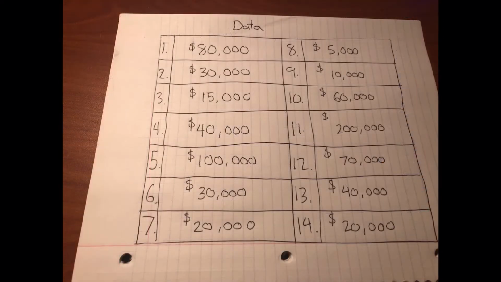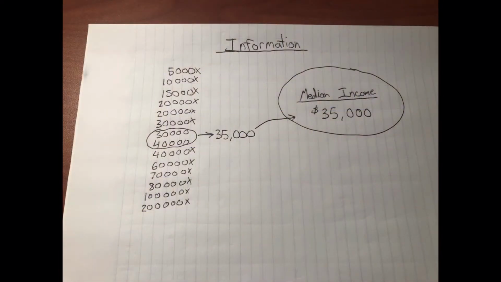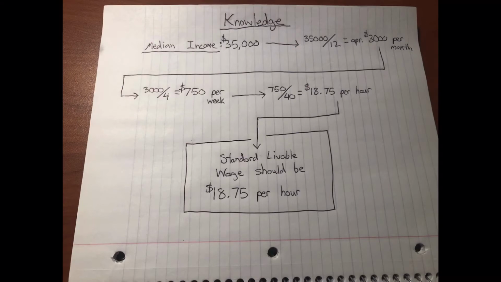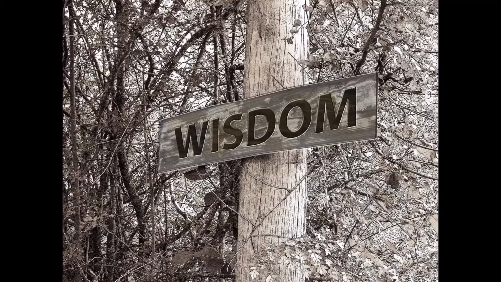An example of this pyramid in use would be to list numbers describing individual incomes in a specific zip code. The next step of the pyramid, information, would involve moderating these numbers to show median incomes at this specific zip code. The next step, knowledge, involves answering how median income statistics can be used to potentially decide a livable wage in this zip code. The final step, wisdom, is the application of this information into action.